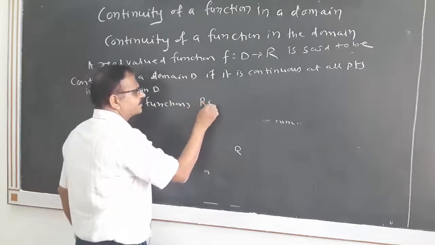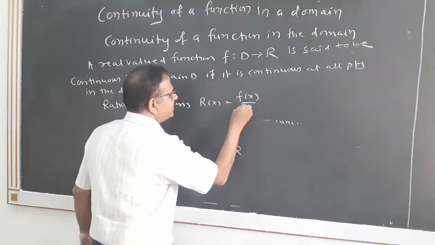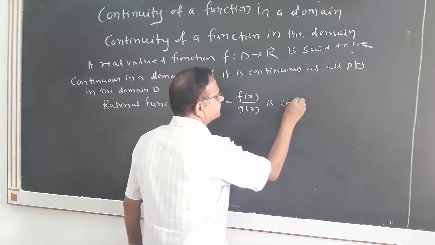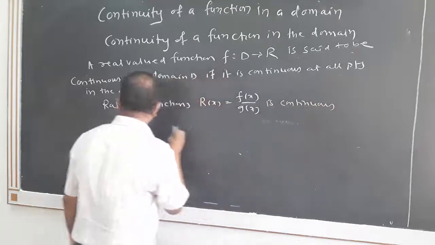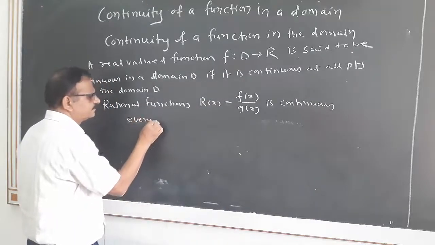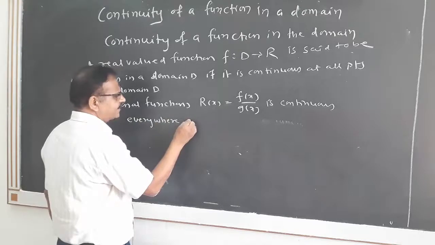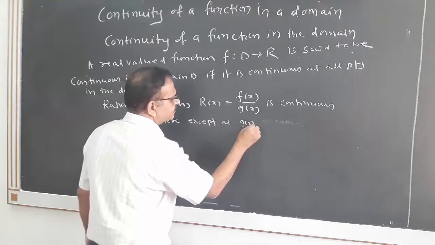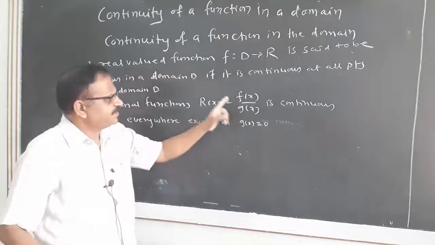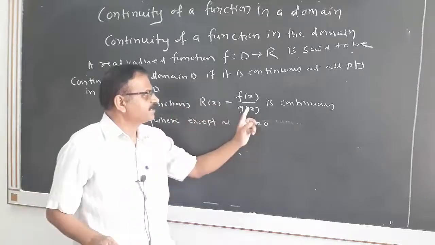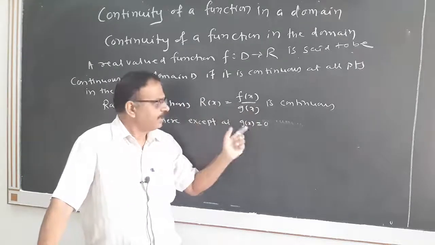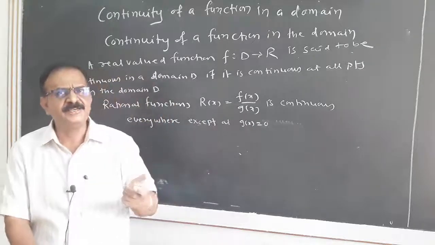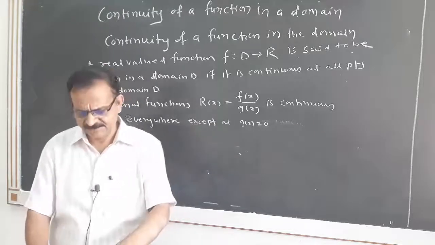That means a function R(x) of the form f(x) by g(x), that means a quotient of two polynomials, is continuous everywhere except at g(x) equal to 0. That means this rational function f(x) by g(x) is continuous except at all the points where the denominator g(x) becomes 0. Where this denominator becomes 0, the function becomes discontinuous.